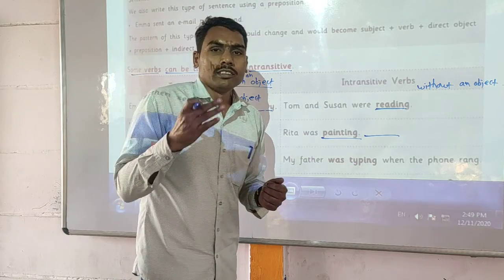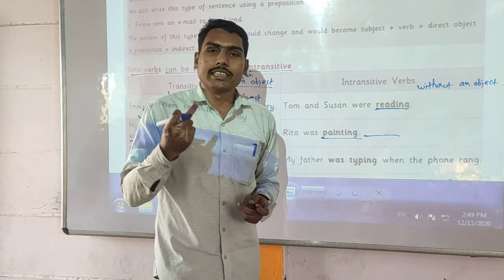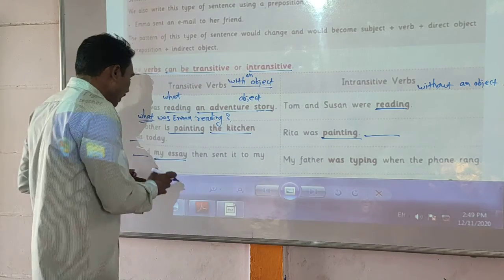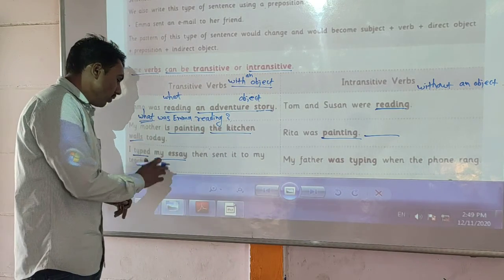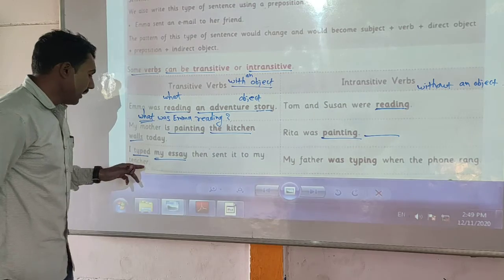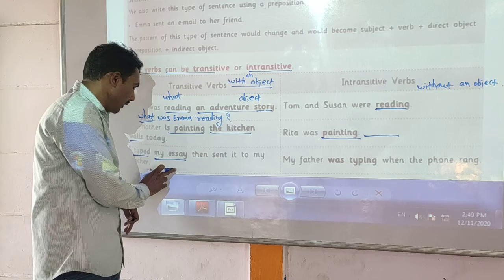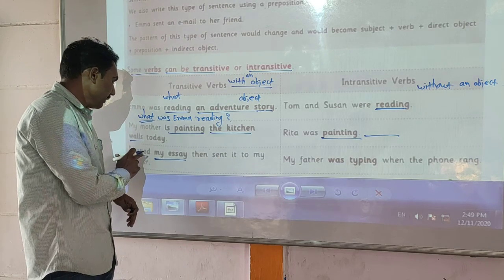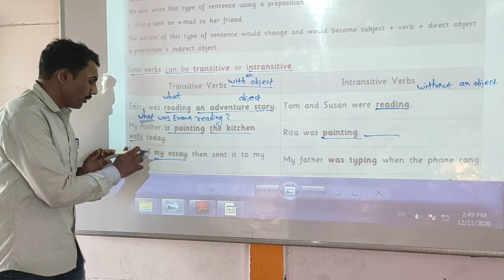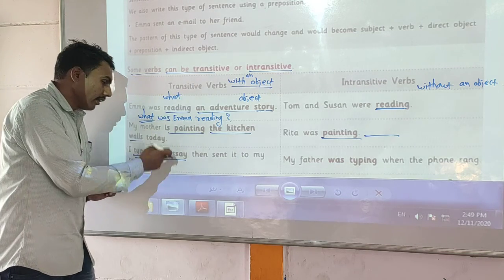We learned that objects are of two types: the first is the direct object and the second is the indirect object. This verb is counted as a transitive verb because it has an object.